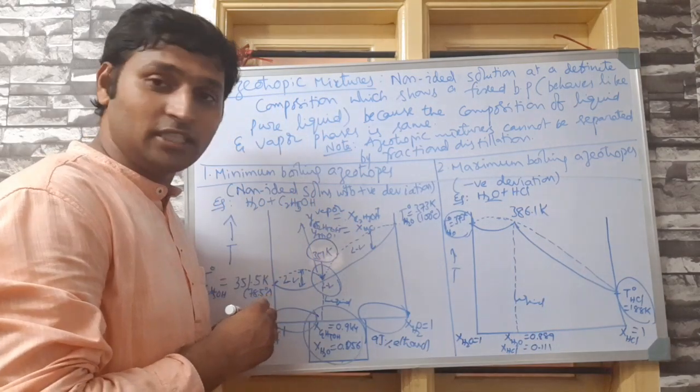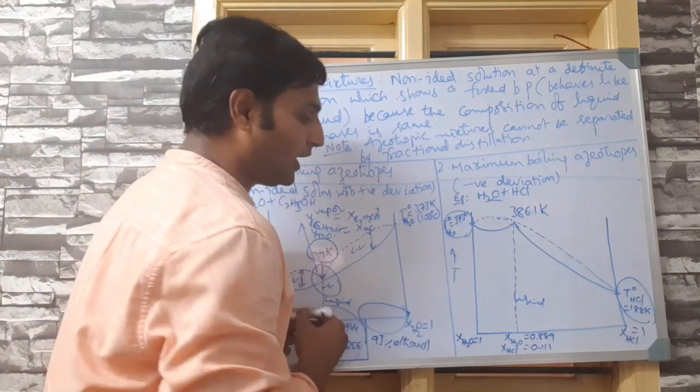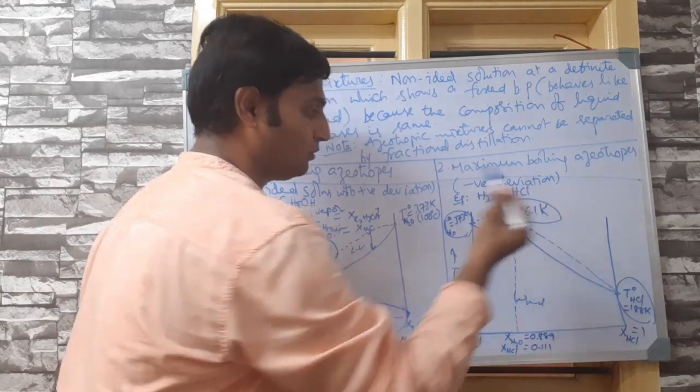Now, we have already established that azeotropic mixtures have a definite boiling point. Now, what is the boiling point at which this azeotropic mixture is going to evaporate?